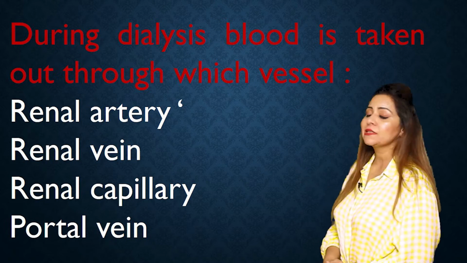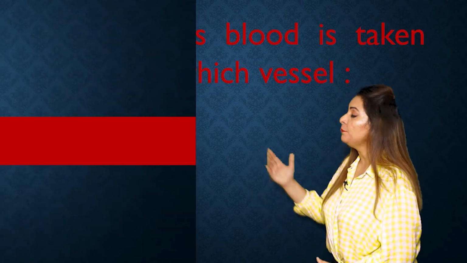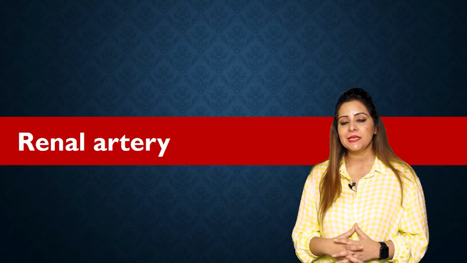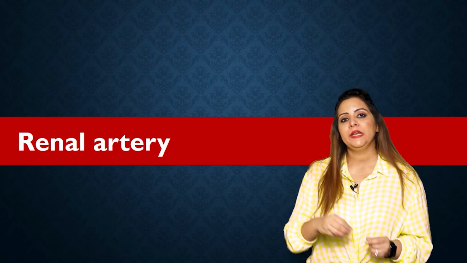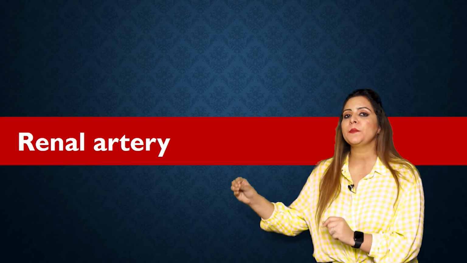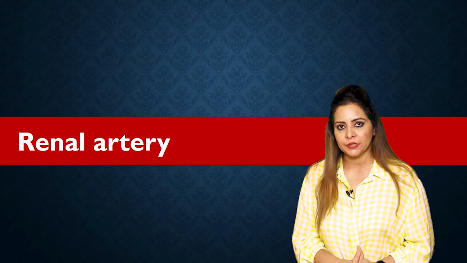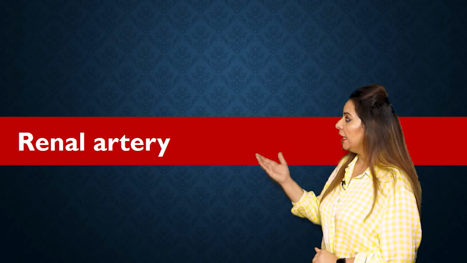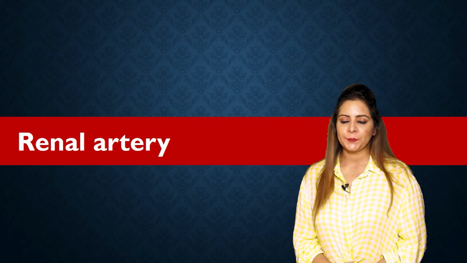The correct option is A, renal artery, because we have already done that during dialysis, the blood is taken through the renal artery and made to flow through the cellulose tubes which are present in the dialyzing solution. So the correct answer is A, that is renal artery.